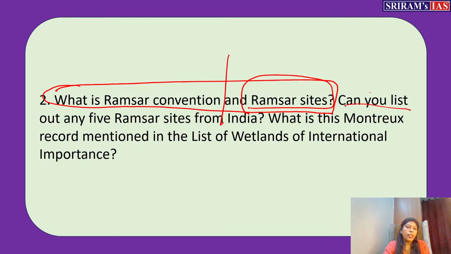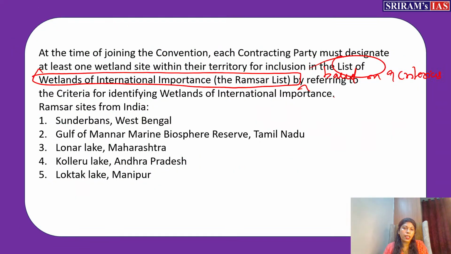Then come to the next question. Can you list out any five Ramsar sites from India? There are enormous Ramsar sites, almost 75 sites, and maybe a few more have been added. Very fast, last year we added around 15 to 16 sites, I hope at least 12 sites were added. So at a faster pace, we have added a few sites also.